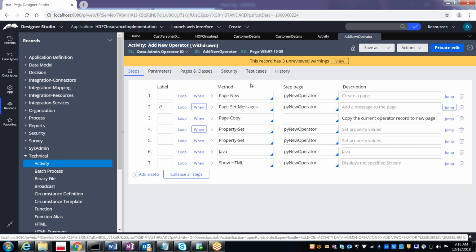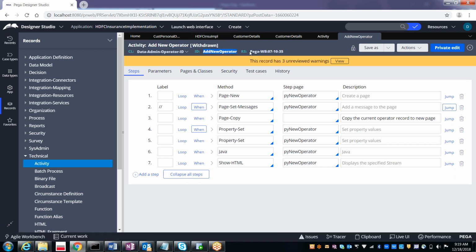So you need not write it, it is automatically going to compile and give the Java code for that. Okay, so this is the activity, and this is just the label of the activity, and then the class on which it is defined. This activity is under the data admin operator ID, and this is the name of the activity, add new operator, and this is the rule set, Pega WB. So this is created by Pega, right? Pega also has its own rule sets like Pega WB. Under the Pega WB, they have created this activity rule.